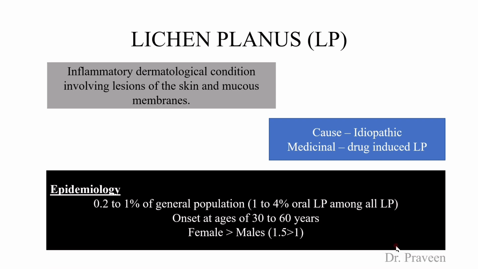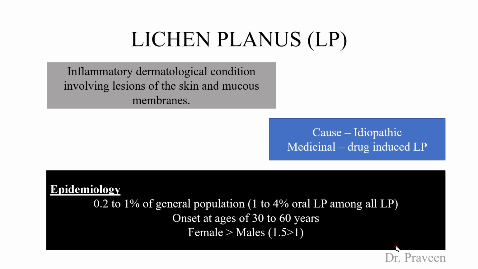Coming to the epidemiology, 0.2 to 1% of the general population is affected by Lichen planus. Among them, 1 to 4% have oral Lichen planus. Usually it appears between the ages of 30 to 60 years, and as I told, it's an autoimmune disorder.